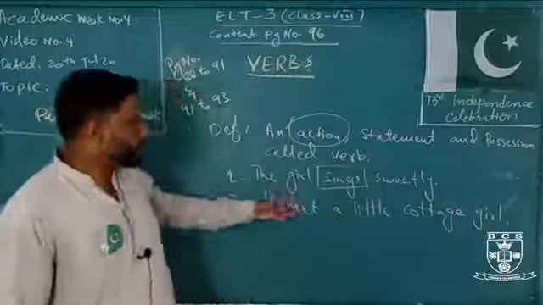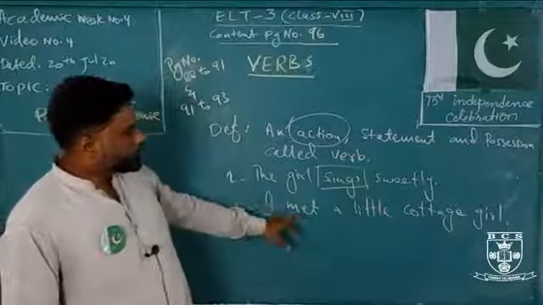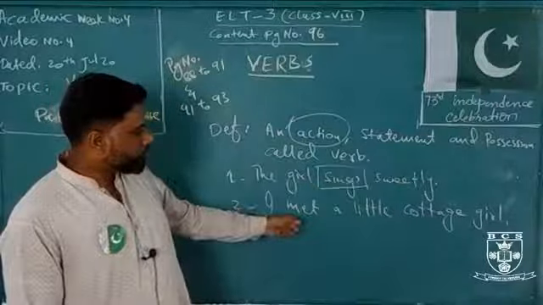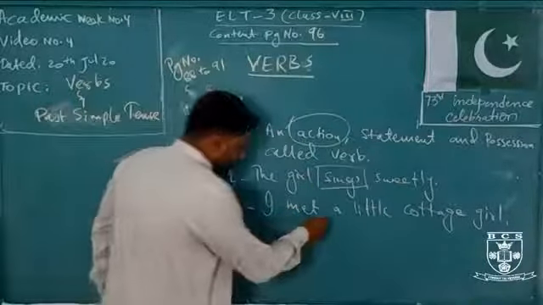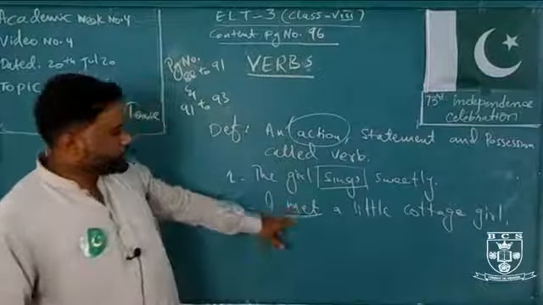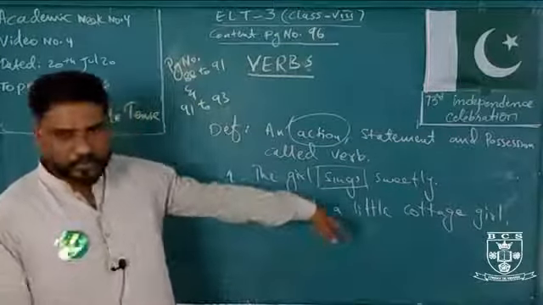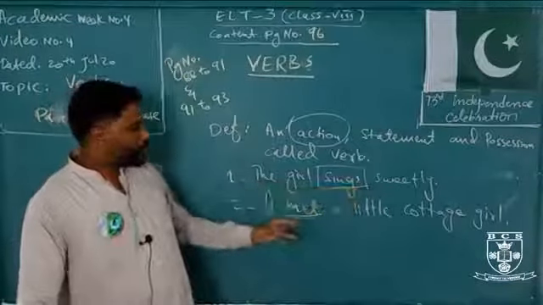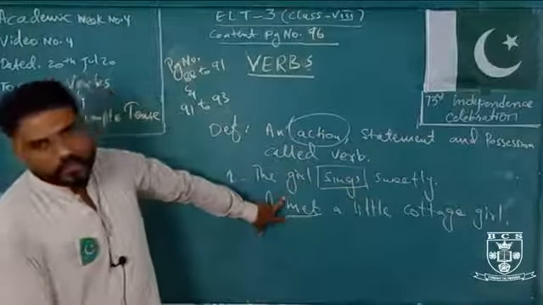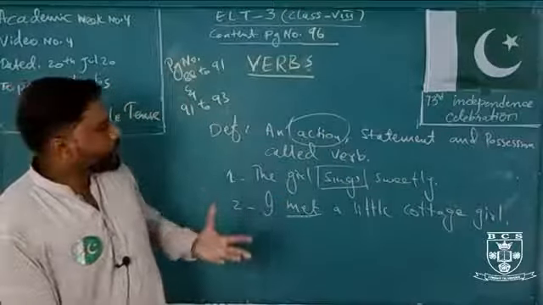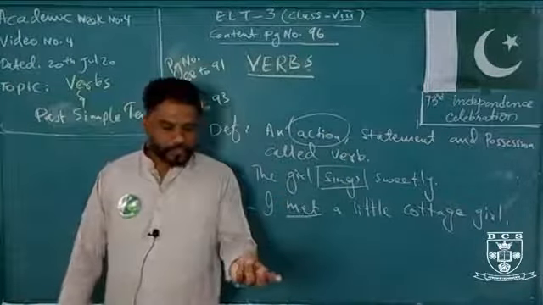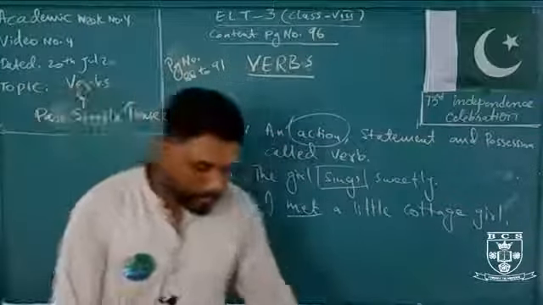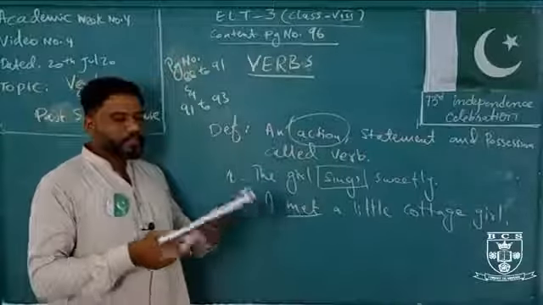Easily you can find the verb like the second form of the verb is being used. I mean, this is past simple tense, so you can easily find the second form. What is the second form? Second form is here, the meet. Meet is the first form. Met is the second form of that. So I met a little cottage girl. I mean, the verb is here. So verbs, whether they are being used in first form, whether they are being used in second or the third form, they are called verbs. So you have to pick out the verbs easily. You can solve this exercise.